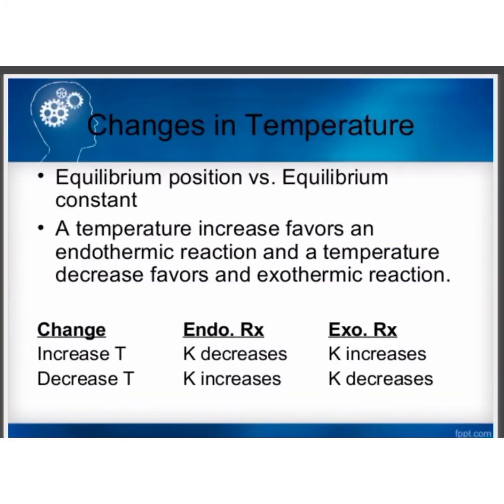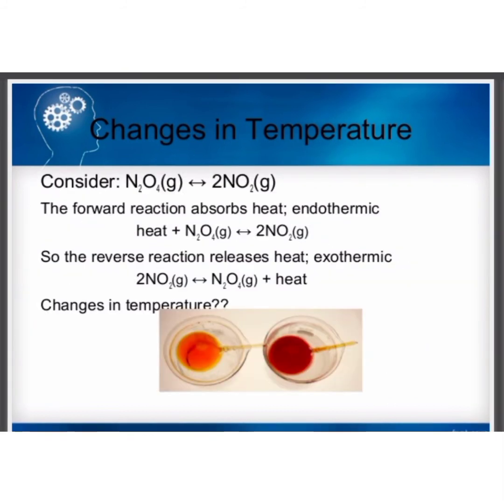Temperature changes also shift the equilibrium. A temperature increase favors an endothermic reaction, whereas a temperature decrease favors exothermic reaction. Consider an example where N2O4 gas changes into NO2 gas. The forward reaction absorbs heat and is endothermic, whereas backward reaction is exothermic.